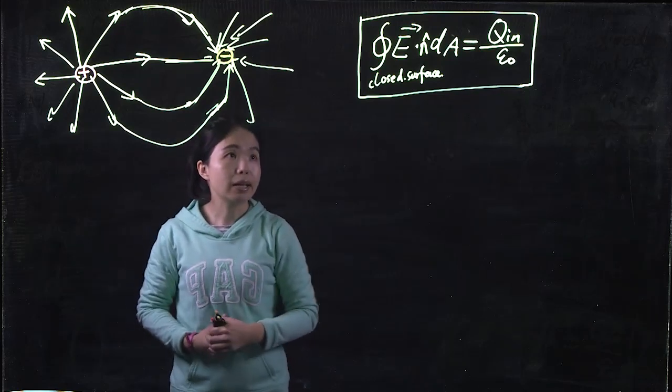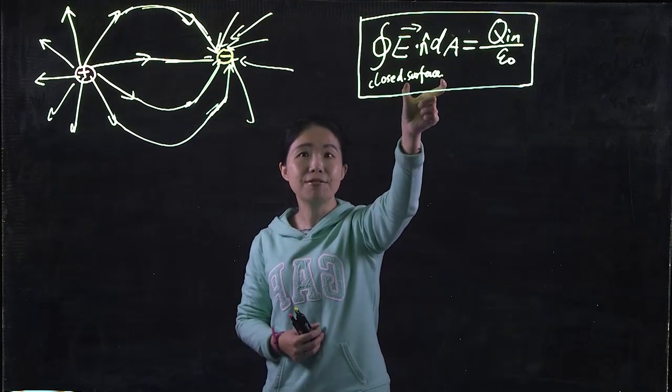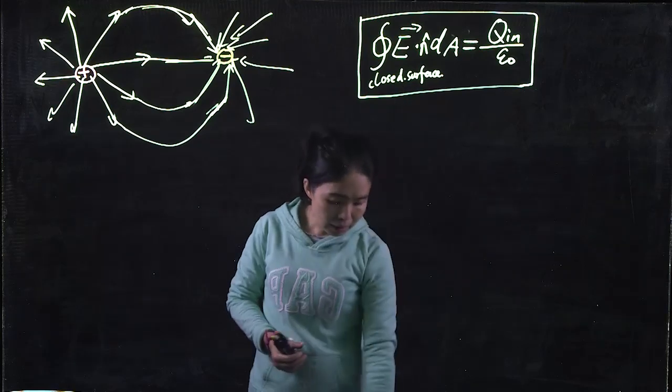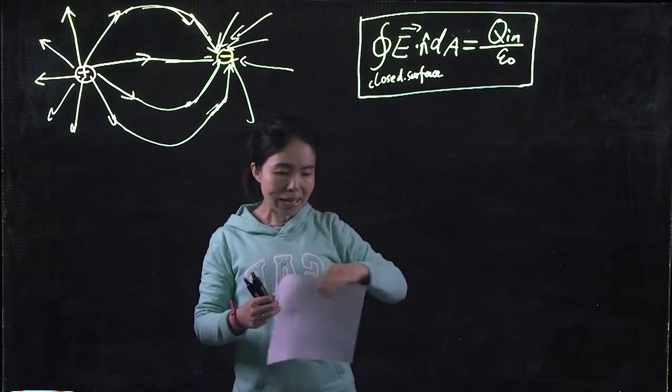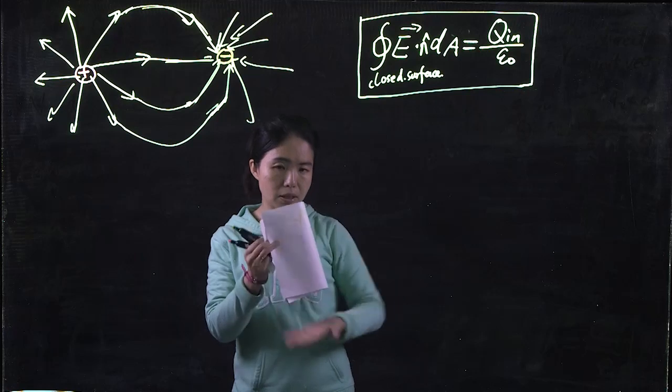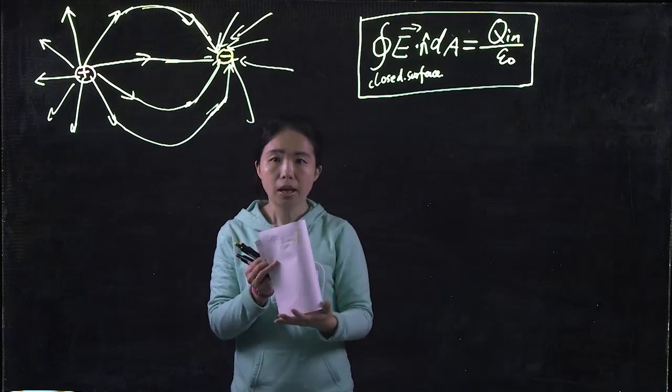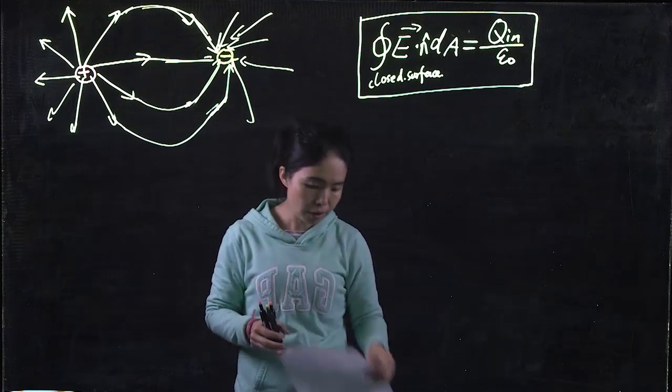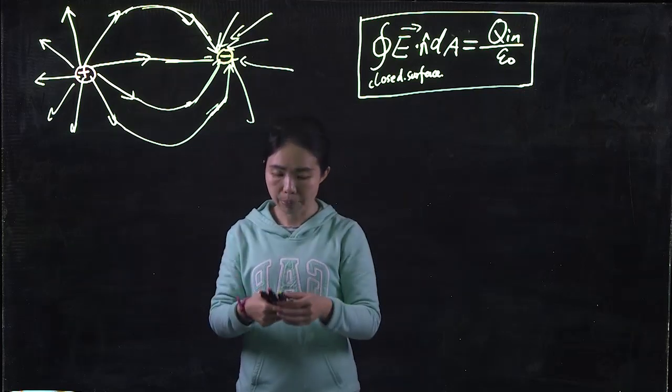Basically, it says that if you choose any closed surface, it's not like an open piece of paper. It has to be a closed surface, closed in all the directions, no matter a box, a cylinder, a sphere, or any arbitrary closed shape, okay?